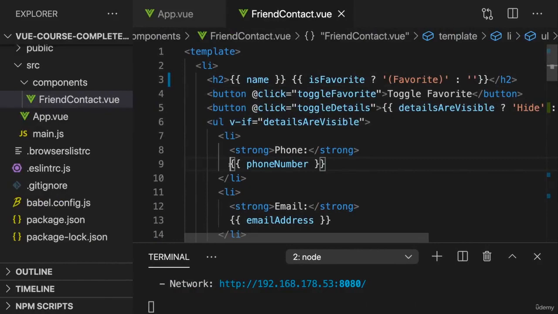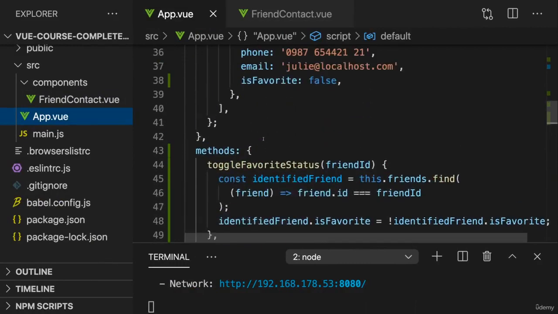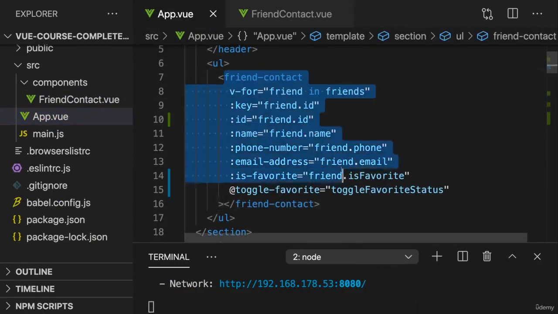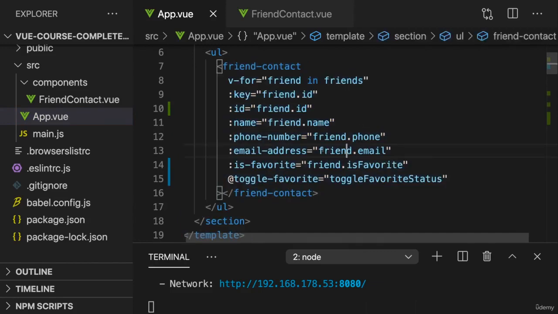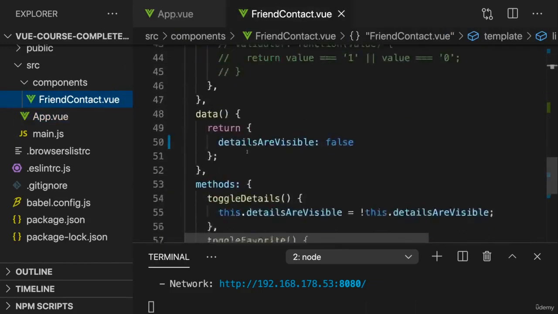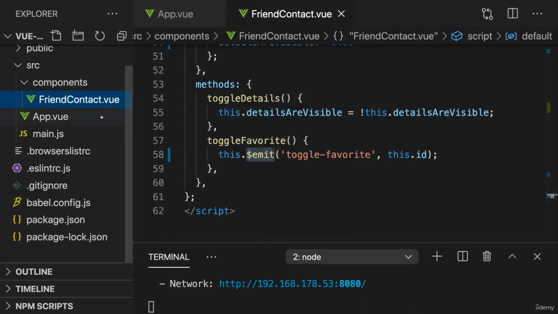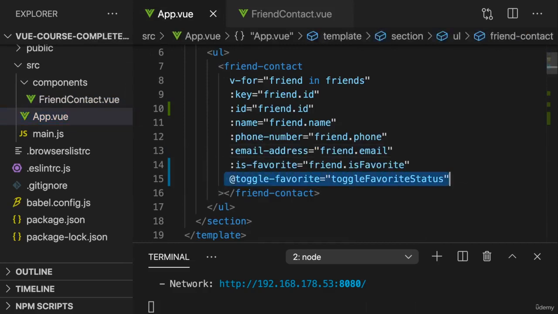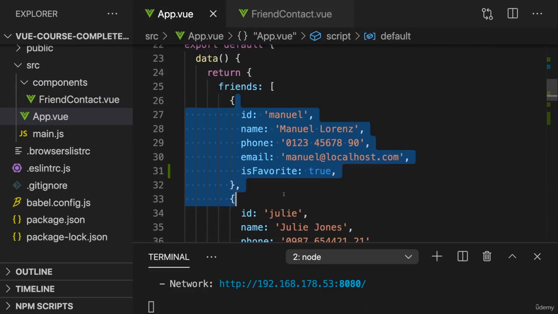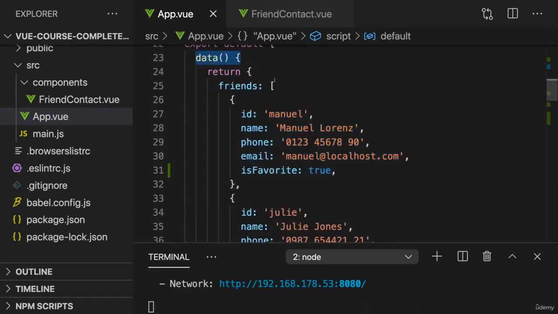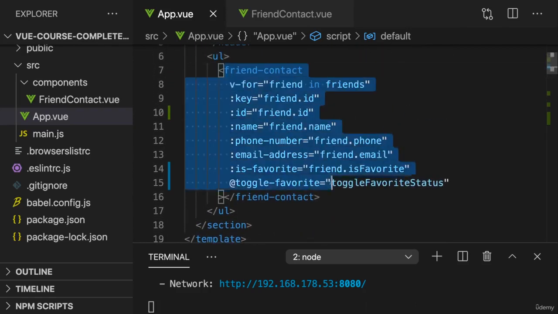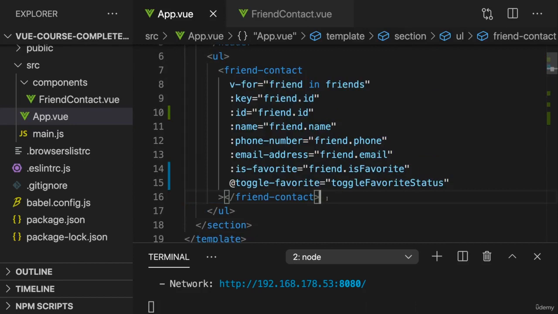And now we're using this unidirectional data flow in both directions. We're using it to pass prop data from app.view into our component, but we're also using it the other way around to emit a custom event inside of our own component with the $emit method and listen to this custom event in app.view to then make changes to the data in app.view, which we're storing in the data property of our main app here, to then feed that updated data back into our component, where Vue will then see that something changed and where Vue then updates the UI.